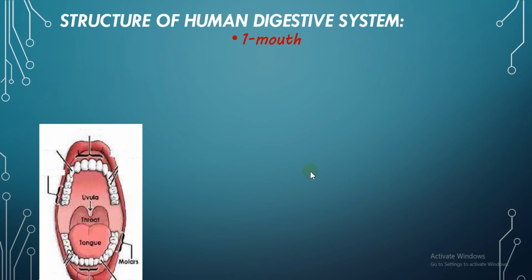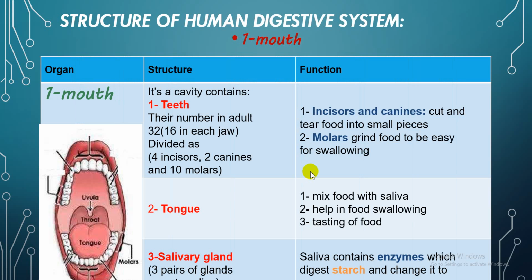We will start with the structure of the human digestive system. First, the mouth. The mouth is a cavity containing teeth. Their number in an adult is 32 teeth, 16 in the upper jaw and 16 in the lower jaw. I can divide them into 4 incisors, 2 canines, and 10 molars. Again, 4 incisors like this, 2 canines, and 10 molars.